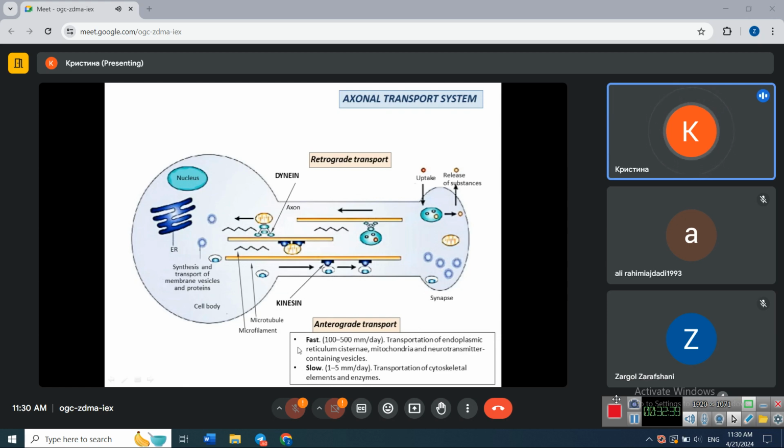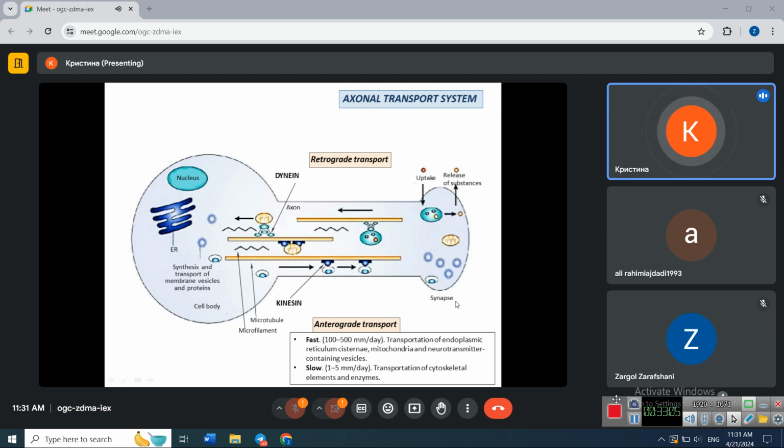Fast is about 100-500 millimeters per day, and it allows transportation of endoplasmic reticulum cisternae, mitochondrium, and neurotransmitter-containing vesicles from the cell body, where they are generated, to the tip of the axon, where the synapse is located.